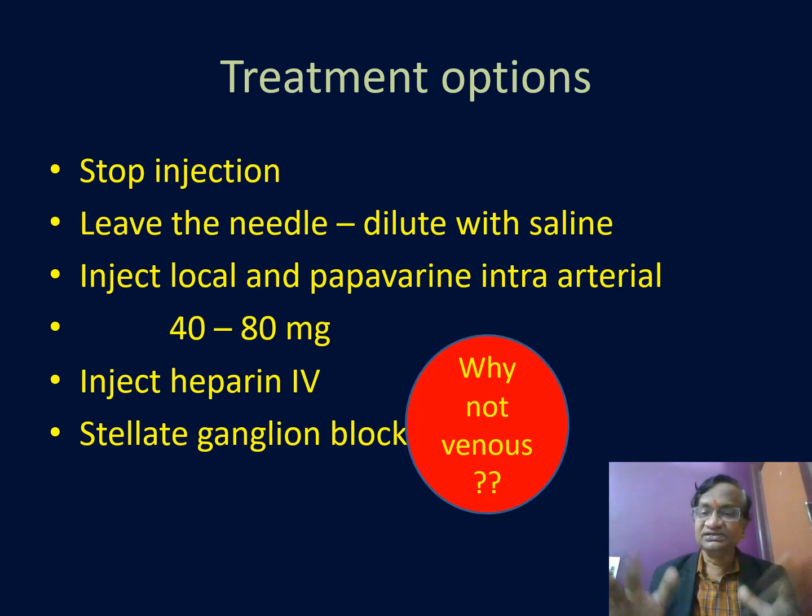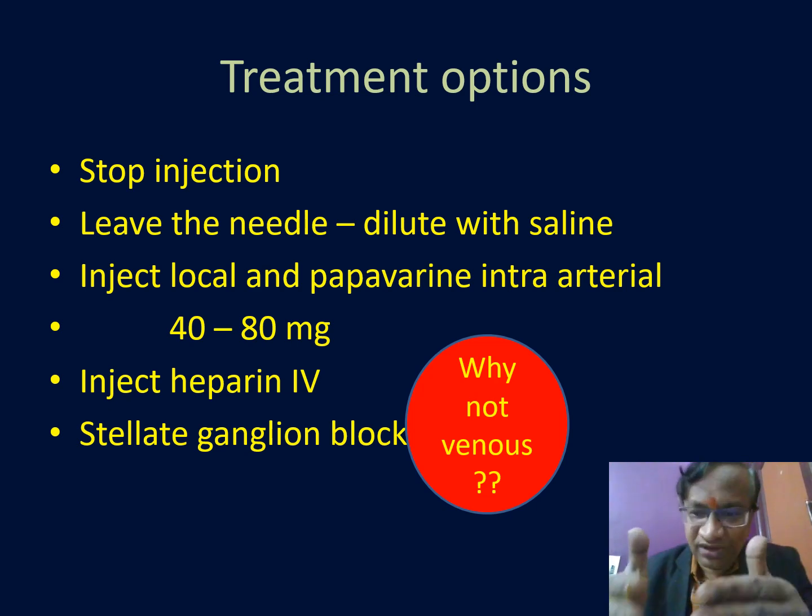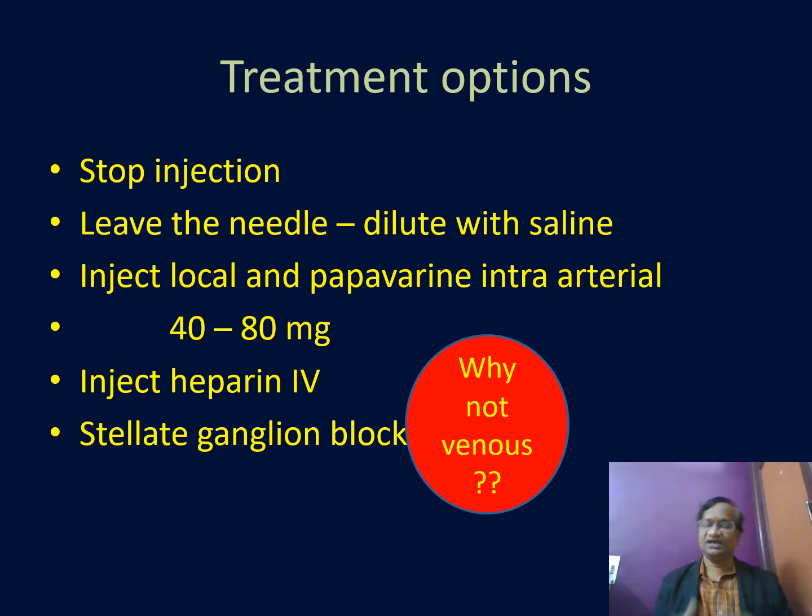Why not venous? Even with venous injection, you can have thrombophlebitis, with the alkaline pH irritating the vessel. But venous vessels are not that reactive to any irritation; they are less vasospastic. And another thing is, as soon as the veins are injected, they become bigger, but in the case of arteries, they become smaller. That is the most important thing about intra-arterial dangers.